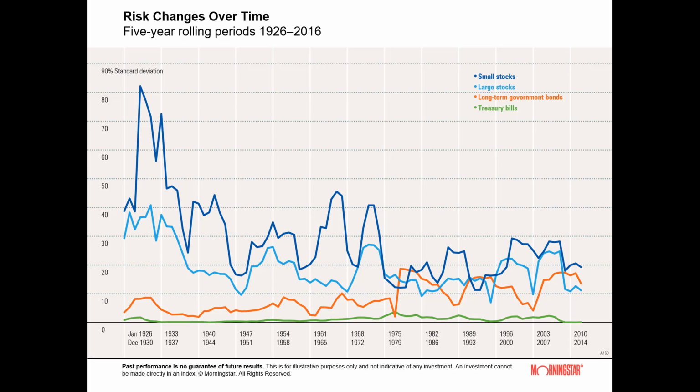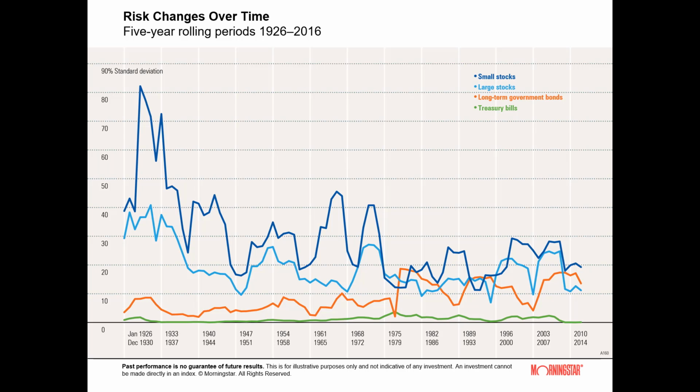Risk changes over time. The riskiness of an asset class can change over time. This image shows how the risk of 4 traditional asset classes changed over 5-year rolling periods from 1926 to 2016. Rolling period returns are a series of overlapping, contiguous periods of returns. In this case, the first period return is 1926 to 1930. The second is 1927 to 1931, etc.